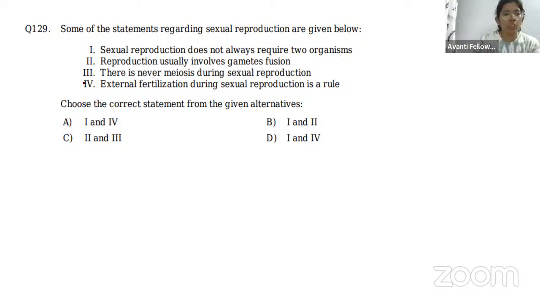Okay, so in humans, it is internal fertilization. Then how can external fertilization be a rule in sexual reproduction, right? And to form the gametes, meiosis must be there. So meiosis during sexual reproduction is required. And reproduction usually involves gametic fusion, yes. And sexual reproduction does not always require two organisms, not always.